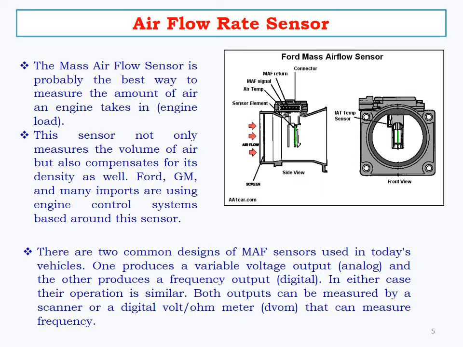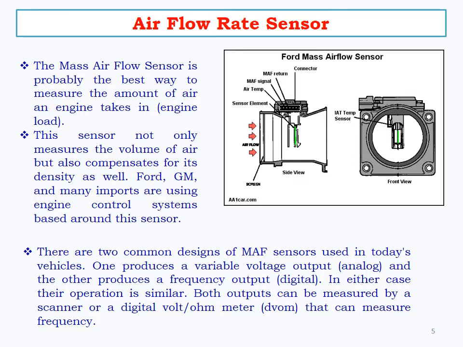For defining the airflow rate, we are using the airflow rate sensor. This is probably the best way to measure the amount of air an engine takes.